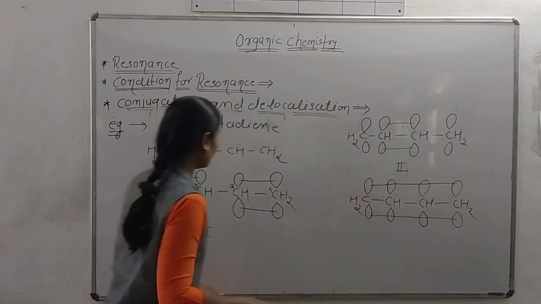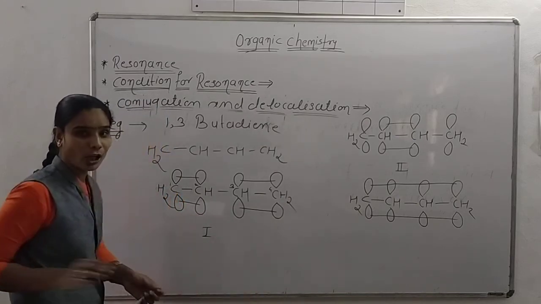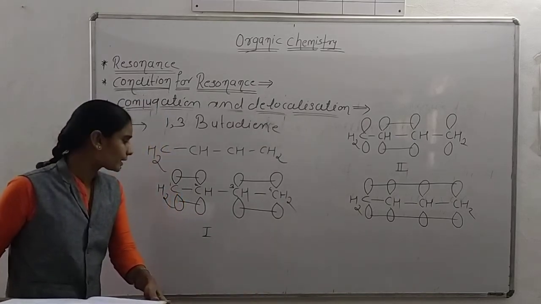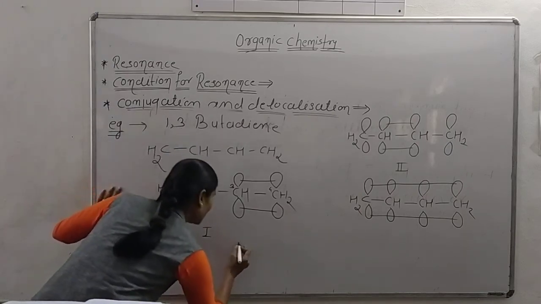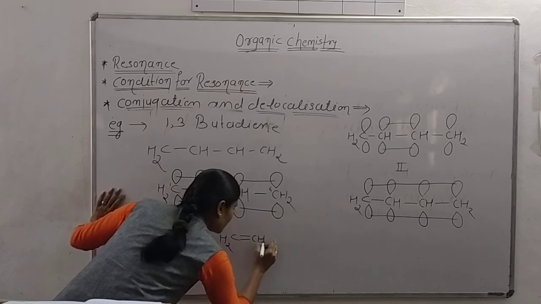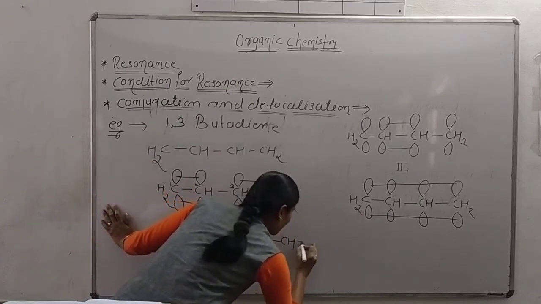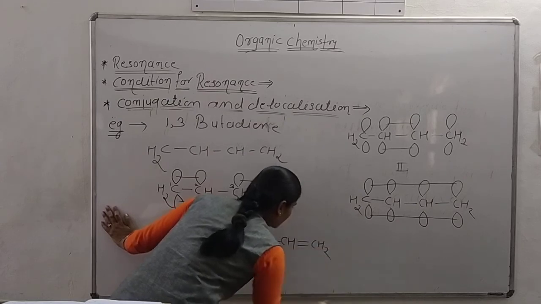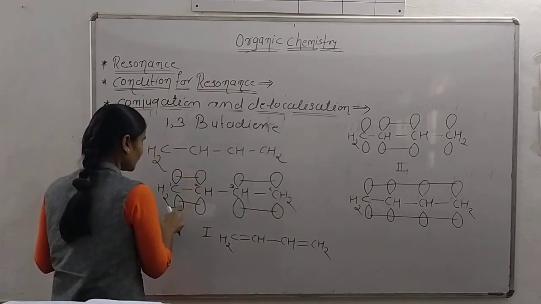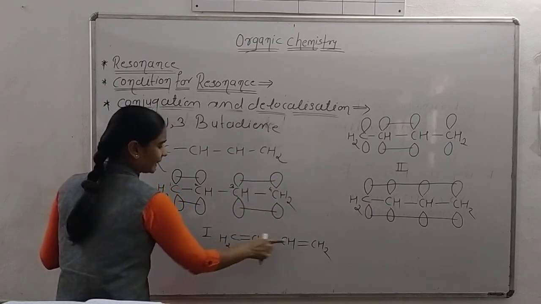And suppose we draw the structure of the first form, then it looks like CH2 double bond CH, single bond CH, again double bond CH2. Here the formation of pi electrons takes place.